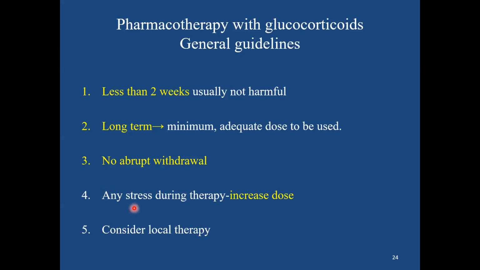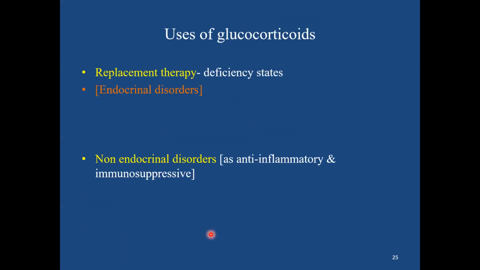Any stress during the course of therapy for any condition requires the dose of these steroids to be increased, and most often local therapy, like topical or intra-articular injections, or maybe inhalational, has to be considered rather than systemic therapy, to prevent effects at the systemic level.